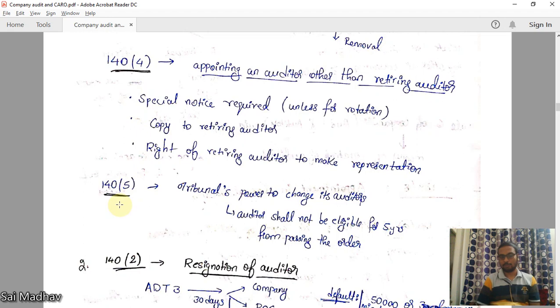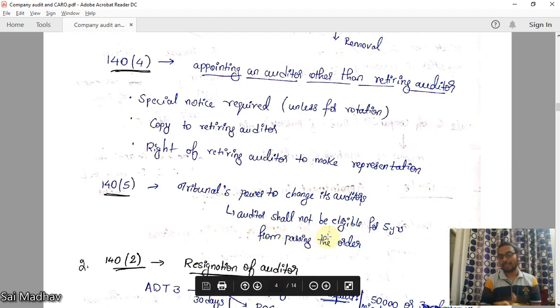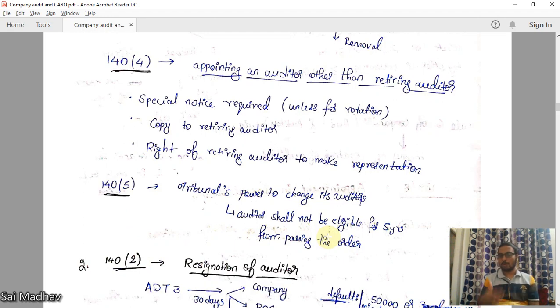Next, 140 subsection 5. Tribunal's power to change its auditor. Tribunal is nothing but a court. Okay, court can change its auditors. That auditor shall not be eligible for 5 years from passing the order. If the auditor is removed by the order, for the next 5 years, the same auditor cannot be appointed.